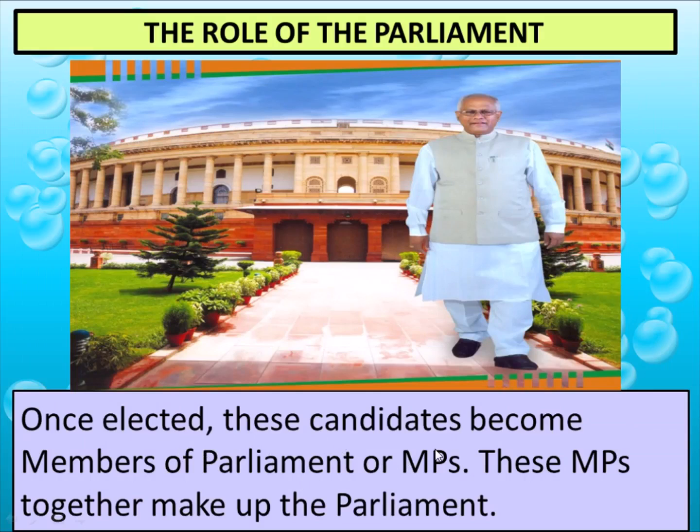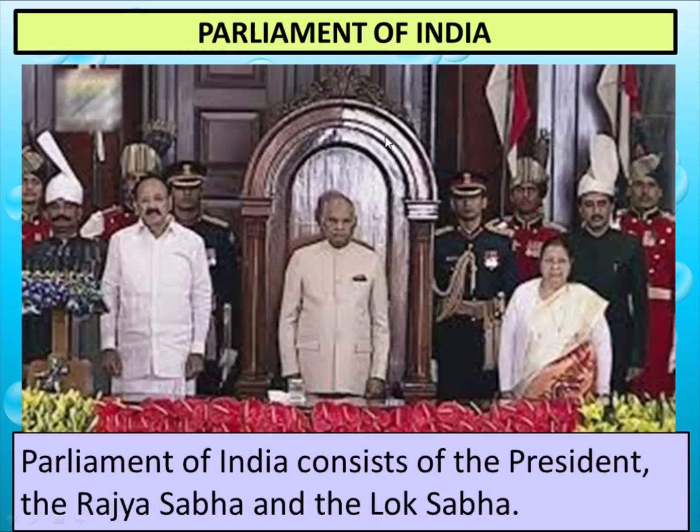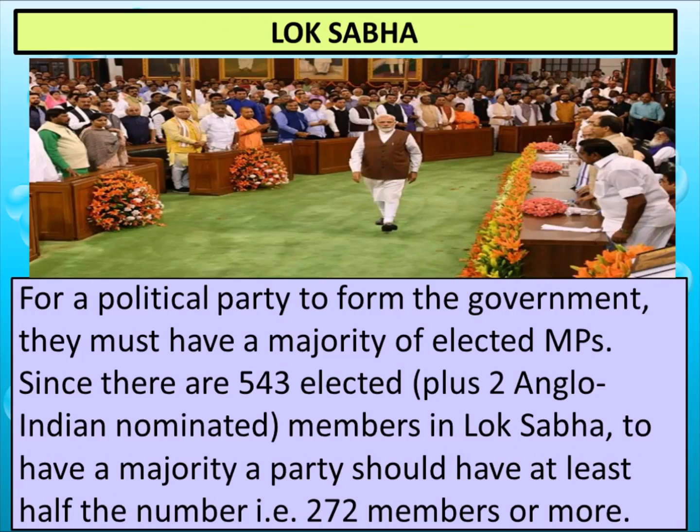Once elected, these candidates become members of parliament or MPs. So whosoever gets elected for the parliament, meaning 545 members, they are known as MPs or members of the parliament. These MPs together make the parliament. They are 545 in number. Parliament of India consists of the President, Rajya Sabha and Lok Sabha. So these three together make Parliament.